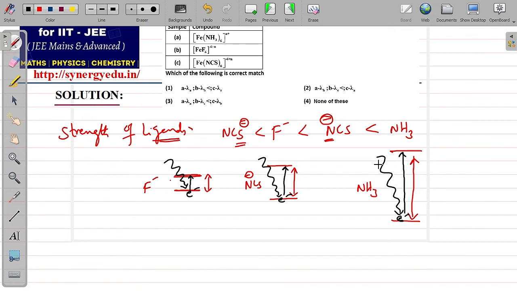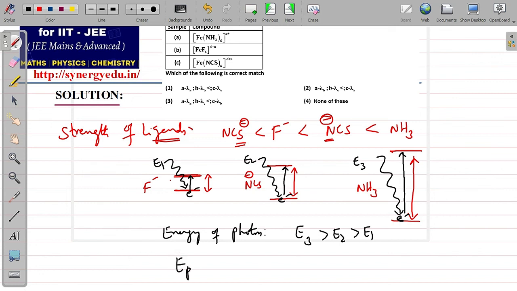Suppose the photon energies are E3, E2 and E1. Then E3 must be greater than E2, and E2 must be greater than E1. Only then can the electron excitation happen. Since the energy of a photon is hc by lambda according to Planck's theory, it is inversely proportional to lambda.